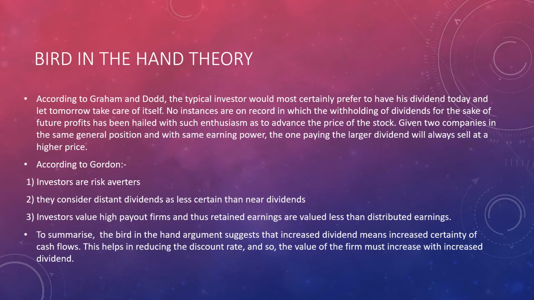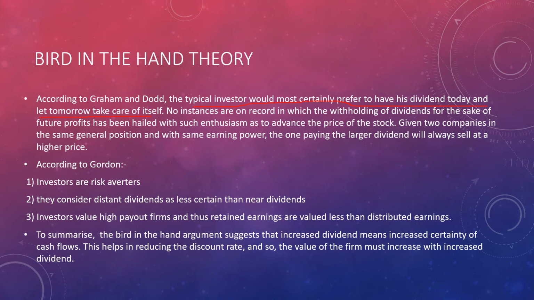So now comes the bird in the hand theory. It says that the typical investor would most certainly prefer to have his dividend today and let tomorrow take care of itself. What it means is that the investor would want his money today rather than tomorrow, because tomorrow is uncertain. He or she doesn't know if he or she will get the money tomorrow or not. So tomorrow is uncertain, the future is uncertain.